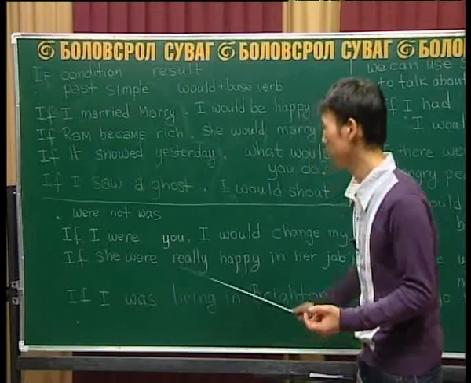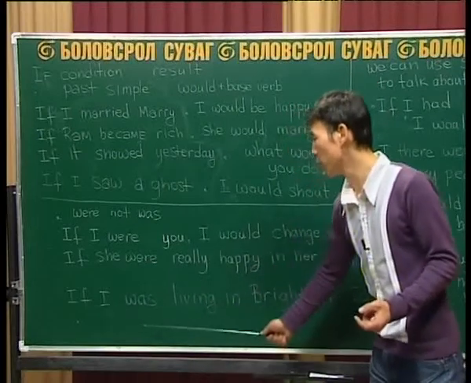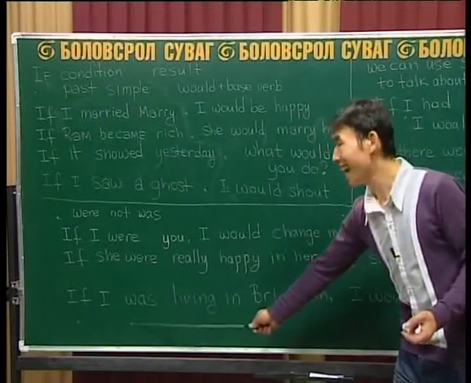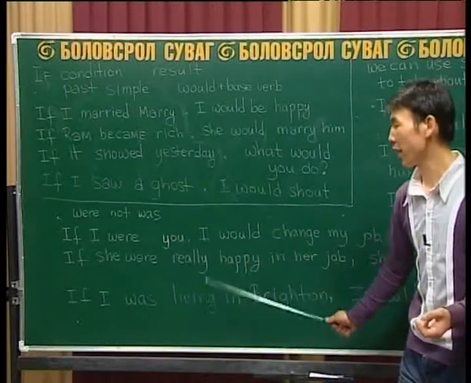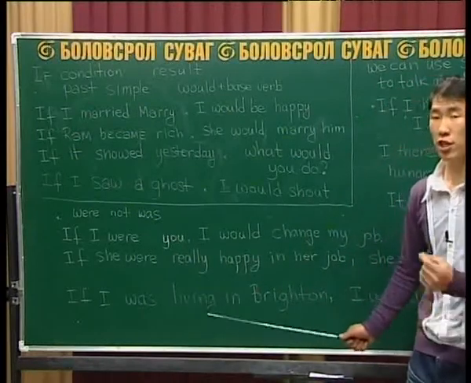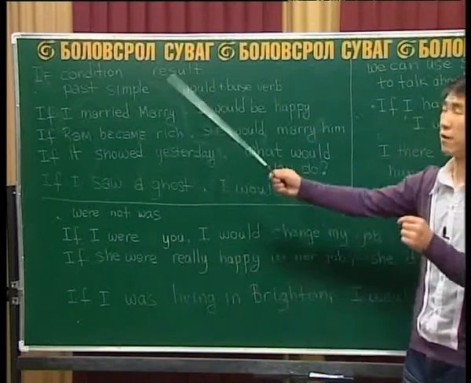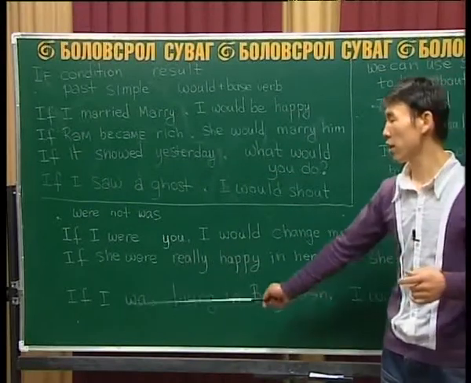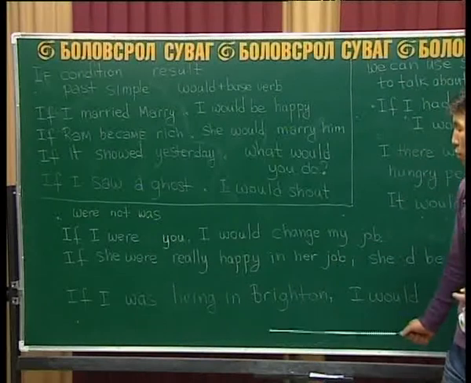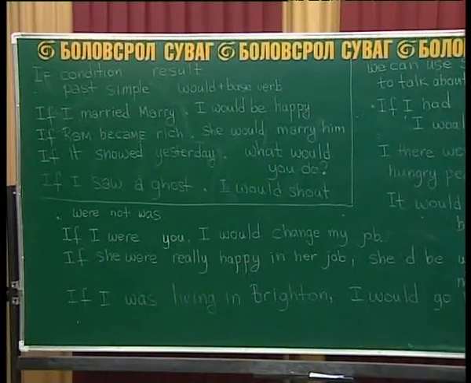We have the past continuous tense. If I was living, this is past continuous, okay? We can use continuous tense with the if condition. So here, if I was living in Brighton, I would go by train.